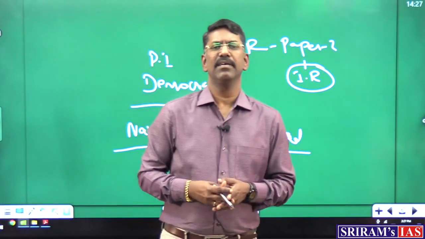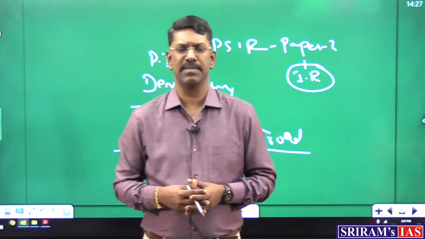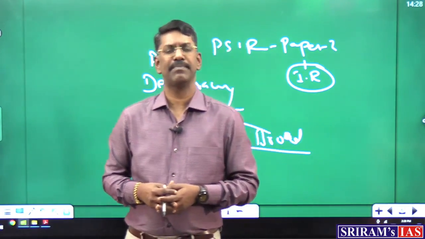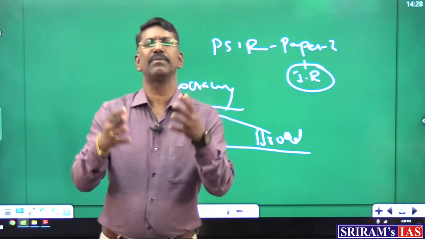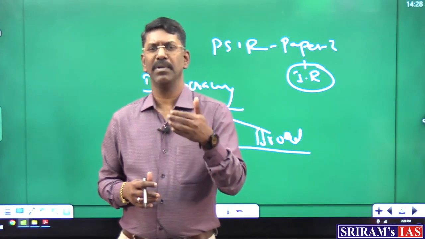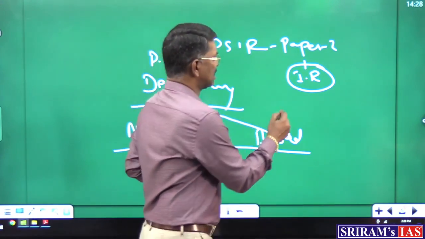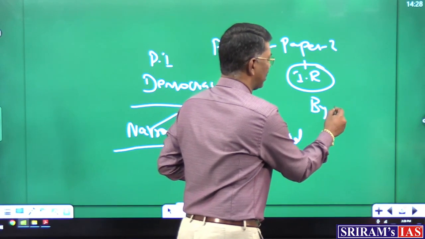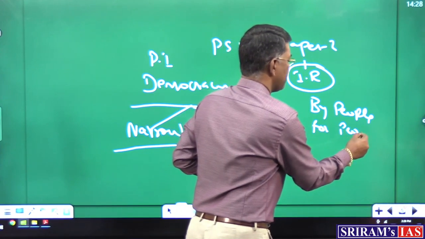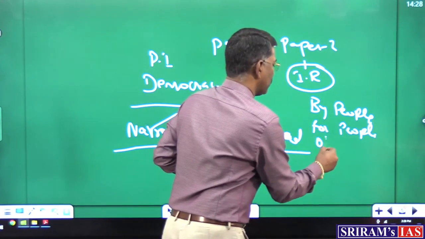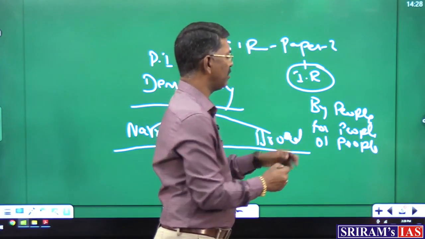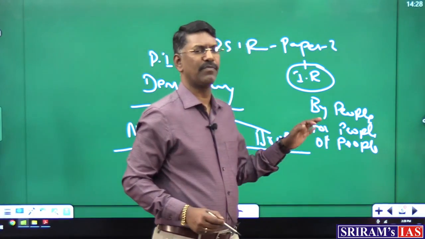In a simple manner, if a person asks what democracy is, generally people will go to the American society, from the point of view of Mr. Abraham Lincoln. People will try to give some meaning of democracy as by the people, for the people, of the people. So, we can say that democracy is by the people only, democracy is for the people only, and democracy is of the people only. In this manner we can discuss the concept of democracy: by the people, for the people and of the people.